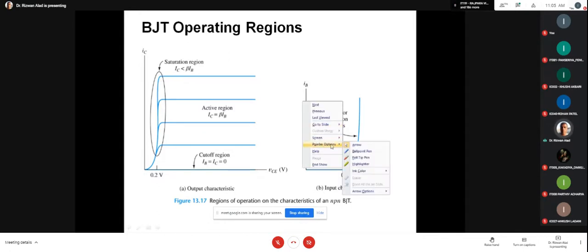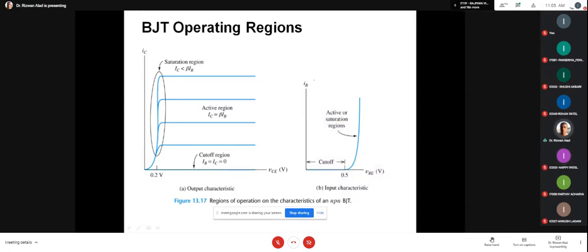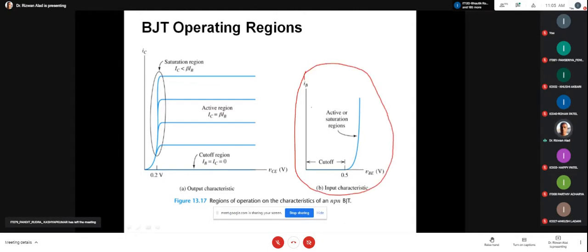Yes, it is known as the input characteristic of the transistor. You can observe here, whenever this base voltage is greater than 0.7, the transistor conducts. In this graph, the region below that is known as the cutoff region. Cutoff region means there is no current. Whenever the transistor conducts, it may be in the active or saturation region of the transistor. Is that clear, everyone?